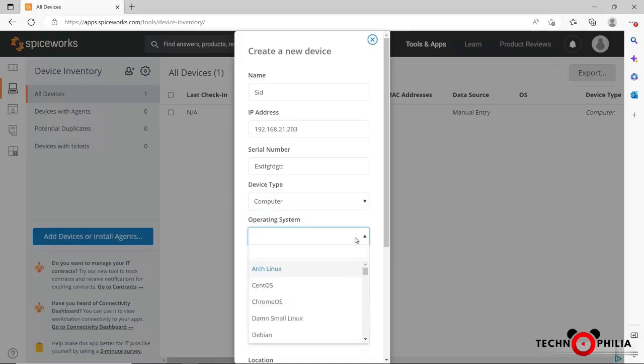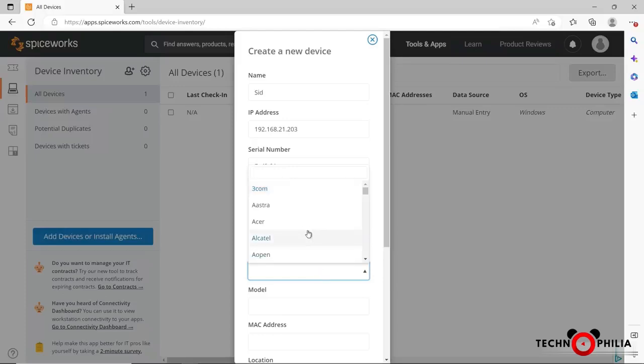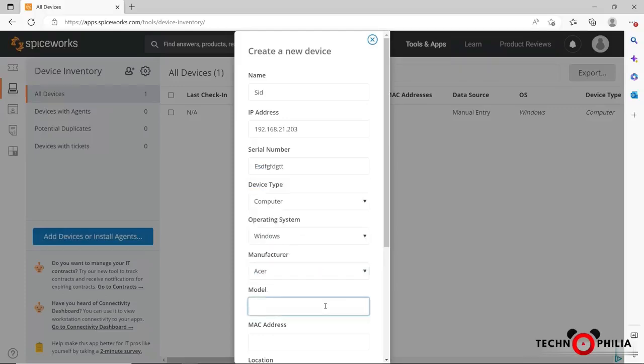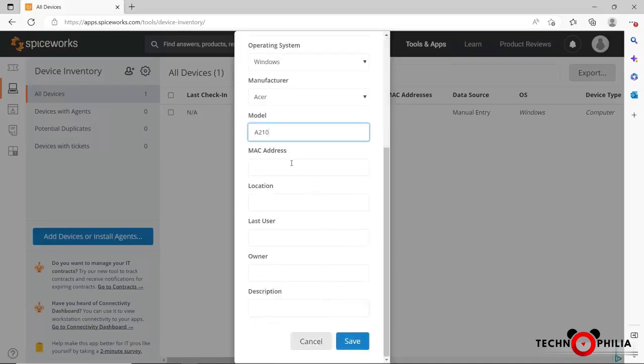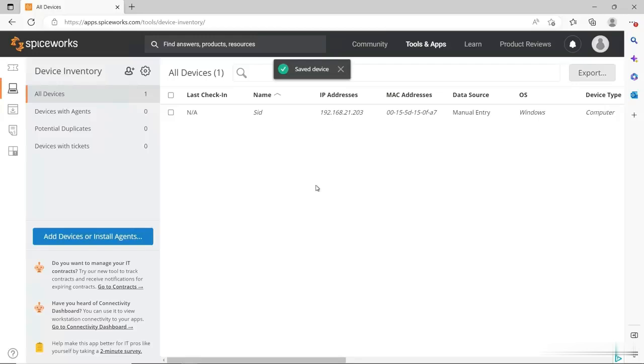And since it shows up as a computer, it's asking for the operating system. So I'll choose Windows. It doesn't have Windows 11 quite yet. And the manufacturer, I'll say it's an Acer. And the model, I'll just make up a model. And then the MAC address. The MAC address is going to be the hardware address that comes on the network interface card. And then the location, I'll say it's the main office. And then the last user, the owner, and the description, I'll say it's a laptop, and click Save. So now we have an inventory for Sid's computer.